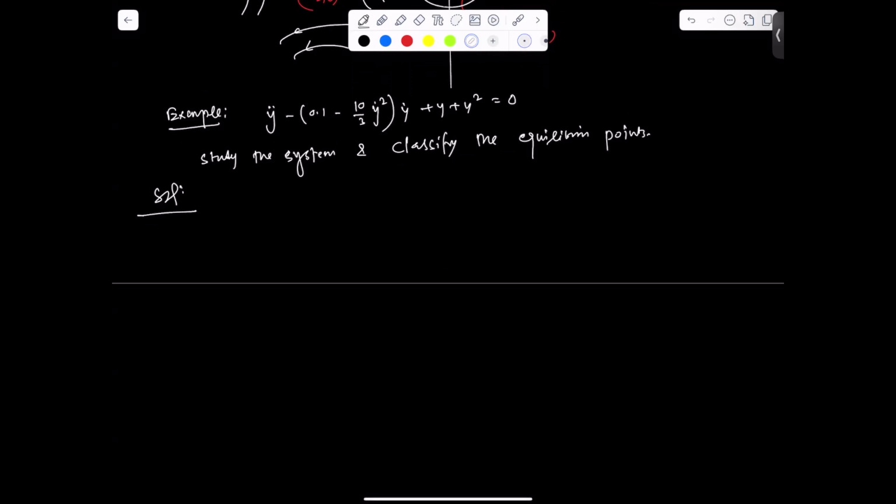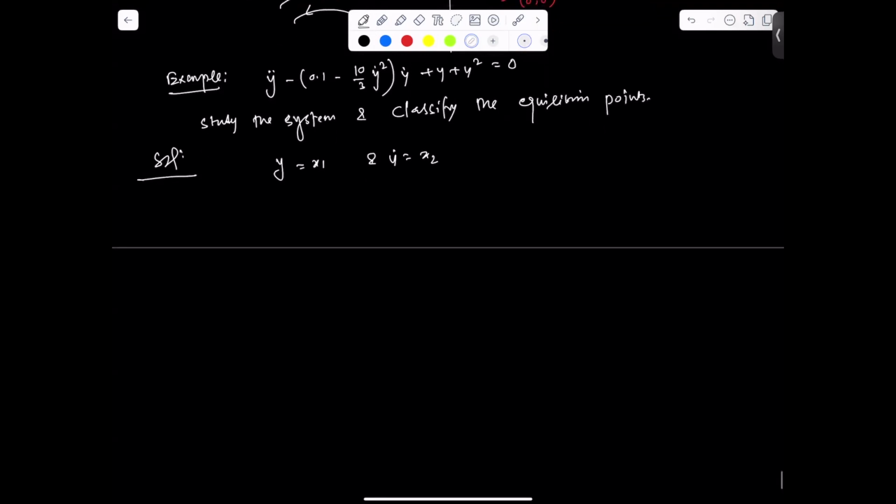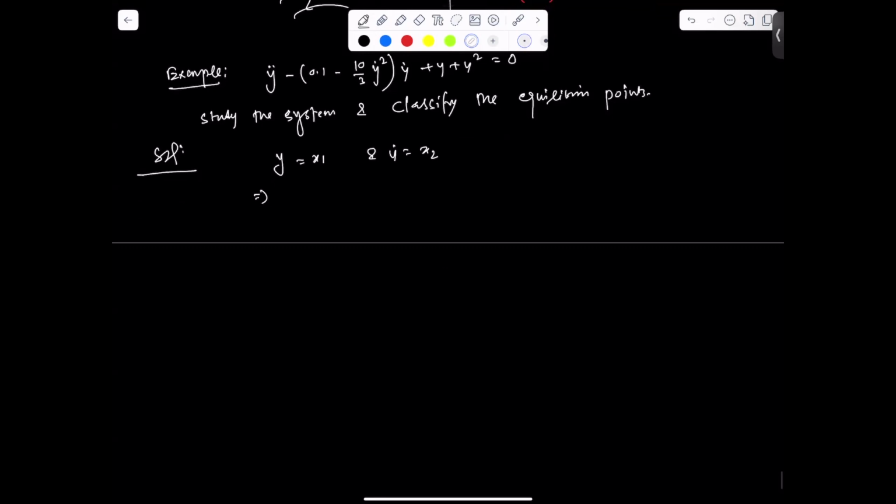So we can define the state y equal to x1 and y dot equal to x2. Okay. So from this we can write x1 dot equal to x2 and x2 dot equal to minus x1 plus 0.1 x2 minus x1 cube minus 10 upon 3 x2 cube.